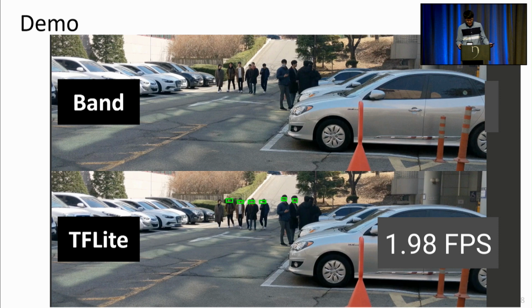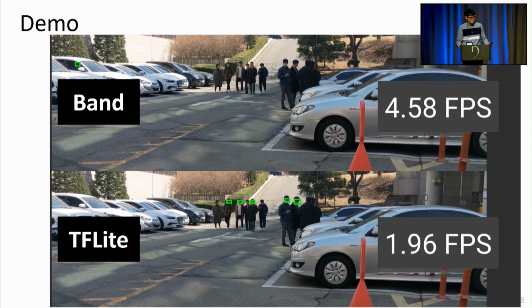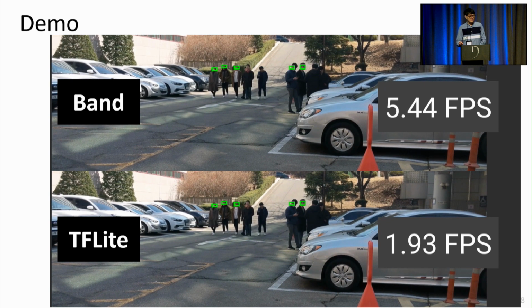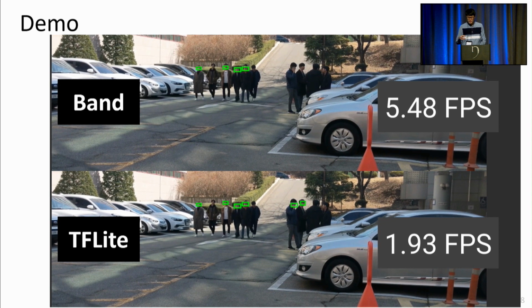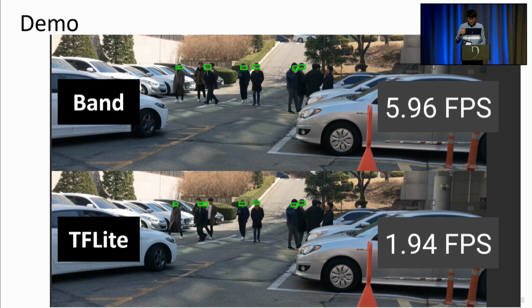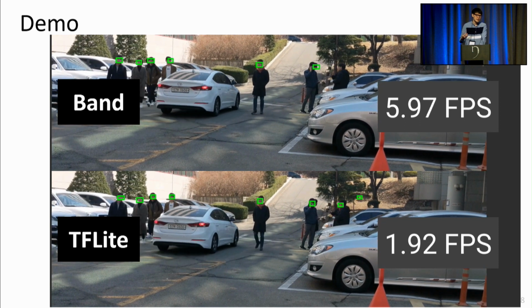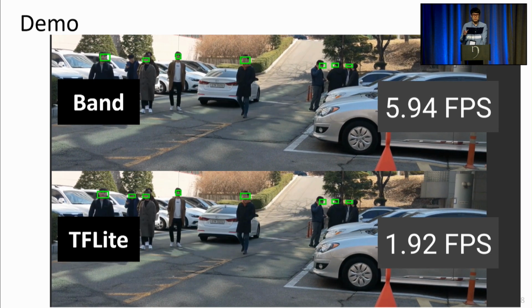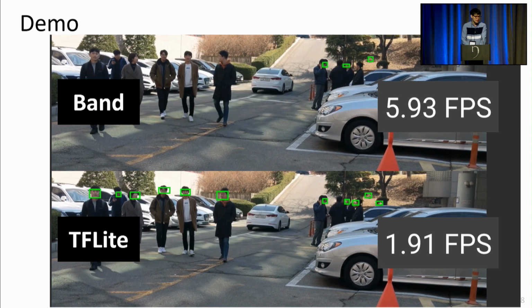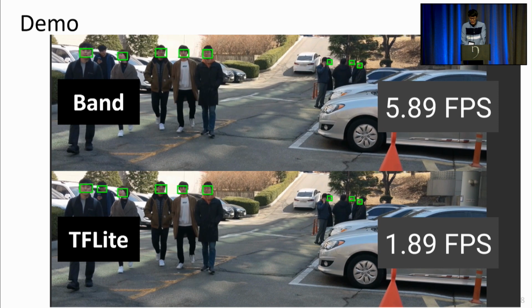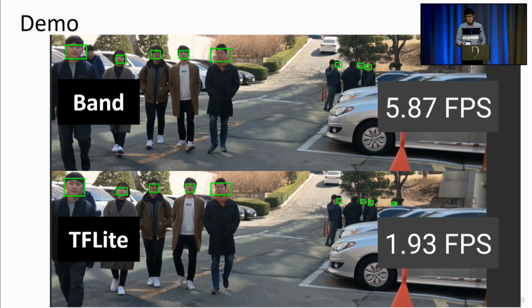Okay, so finally, we have a very short demo video that showcases Band's performance. So both Band and baseline TensorFlow are processing a live video stream with face detection and identification models. And the screens are being updated after the framework has finished processing a single frame. And as you can see in the upper half, our system is able to process frames much faster than baseline TensorFlow, resulting in a smoother screen.